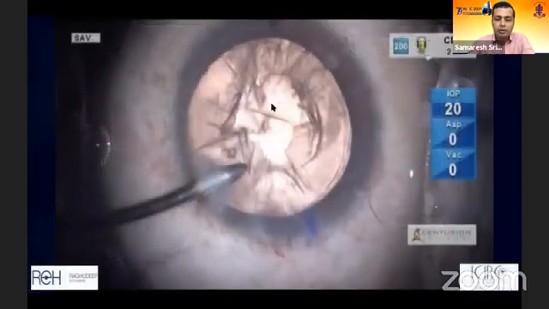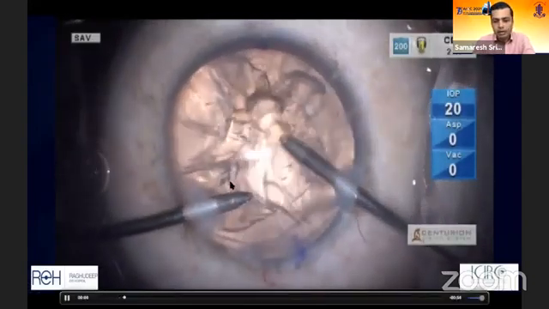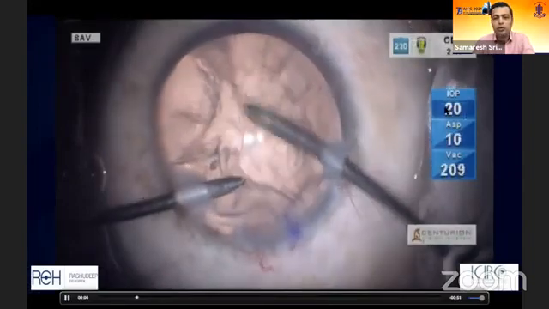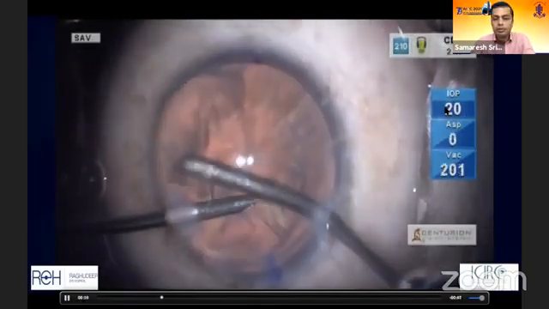I tend to use a bimanual technique for my cortical removal. And again, if you notice in a bimanual, I keep the bottle height low or the IOP low, and we are able to finish off the surgery in an elegant fashion because we were able to control the fluidics.